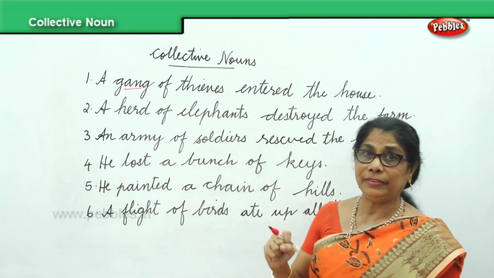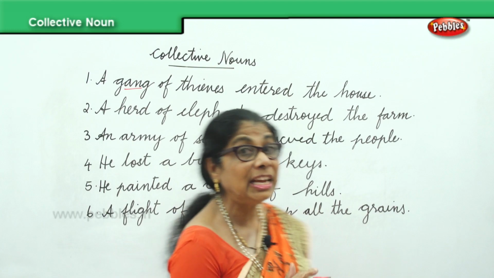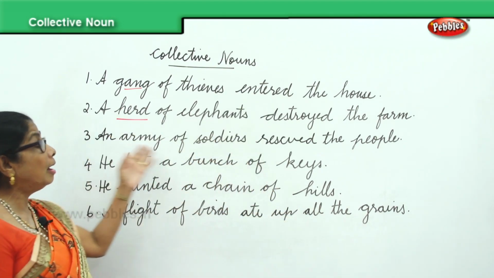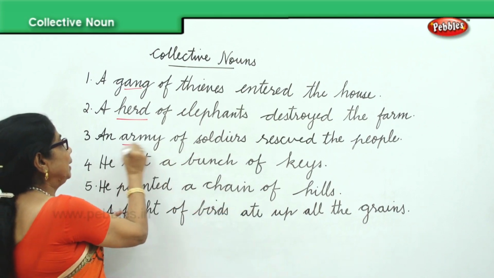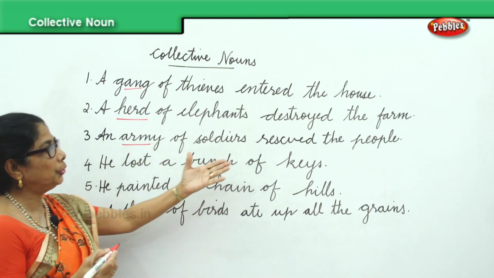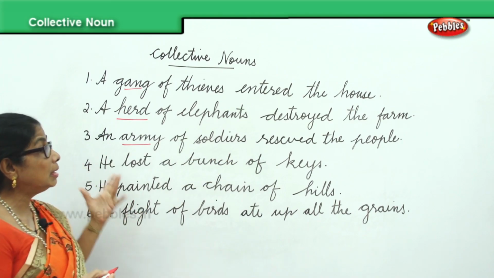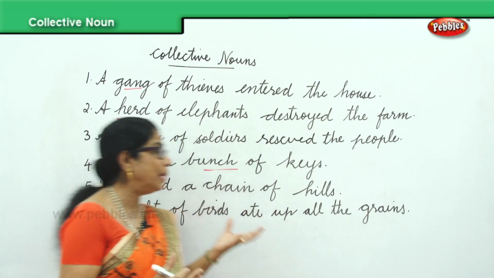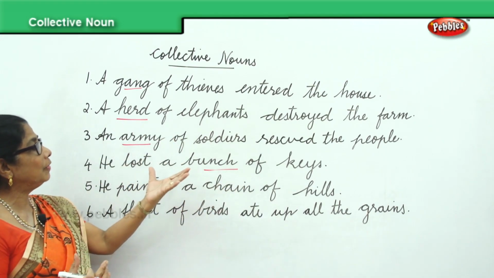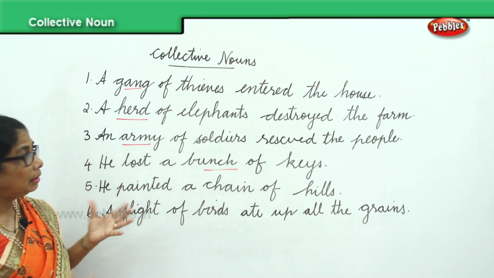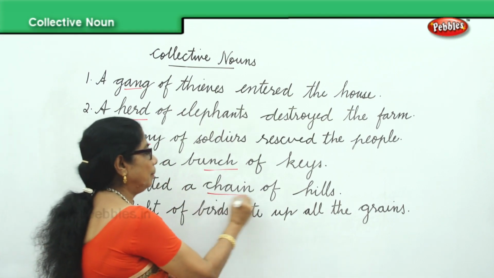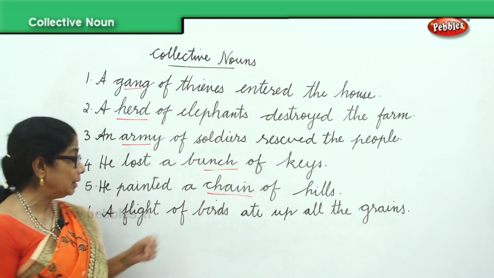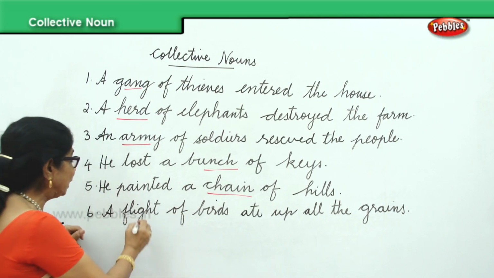A herd of elephants. Group name for elephants, a herd of elephants. So that is the collective name. Now, an army of soldiers rescued the people. He lost a bunch of keys. Collective, lots of keys together. We say it's a bunch of keys. Collective noun is bunch. He painted a chain of hills. Number of hills together. A flight of birds, a large number of birds, came and ate up all the grain.